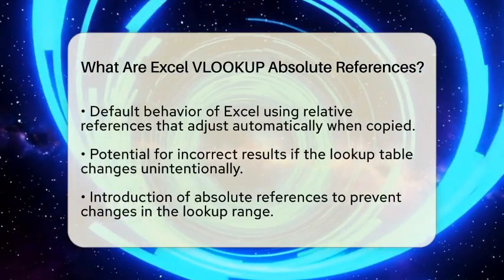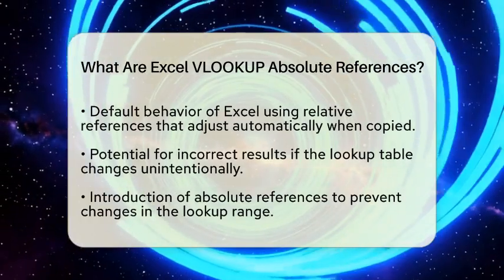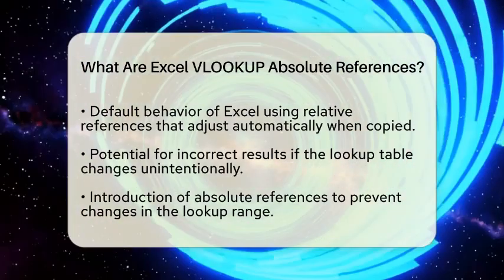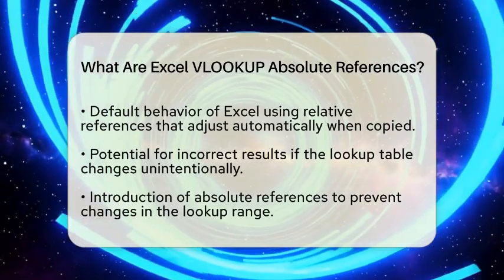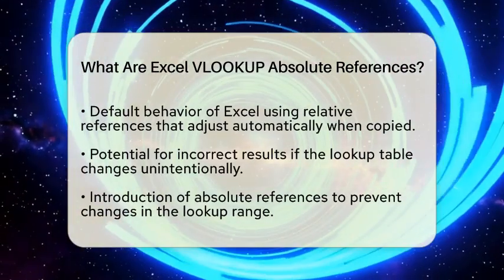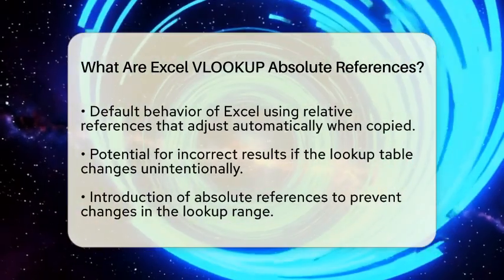This means that if you have a formula that refers to a range, such as A2 to D10, and you copy that formula down a column, the range will adjust automatically. This can lead to incorrect results if the lookup table is not meant to change. To prevent this from happening, you can use absolute references.